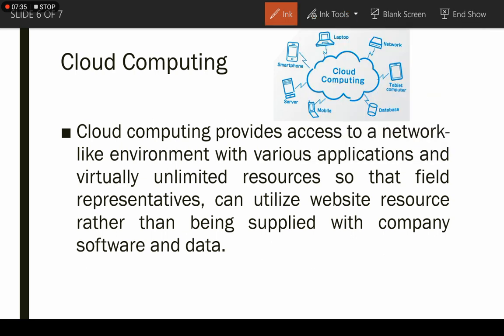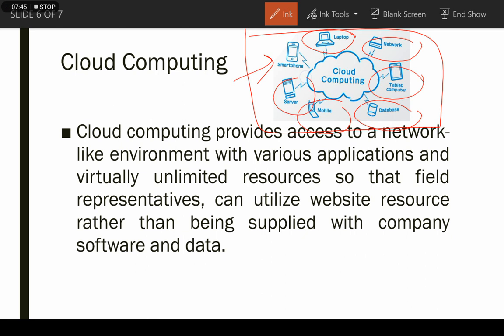As you can see in this image, there are a smartphone, a laptop, a network, a tablet computer, a database, a mobile, a server. Many different devices are connected to cloud computing. So cloud computing is basically a place on which you can store your data, so it will not take any memory in your cell phone.